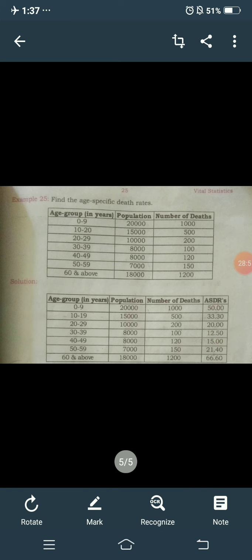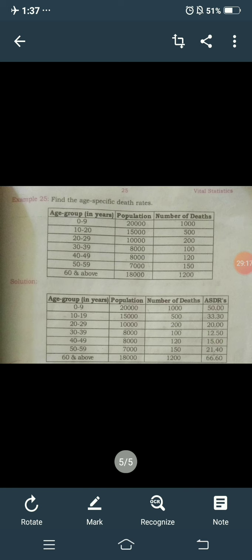Similarly you need to calculate all the age groups. You get 50.00, 33.30, 20.00, 12.50 and 15.00, 21.40,